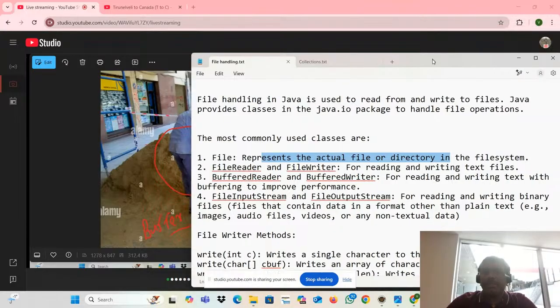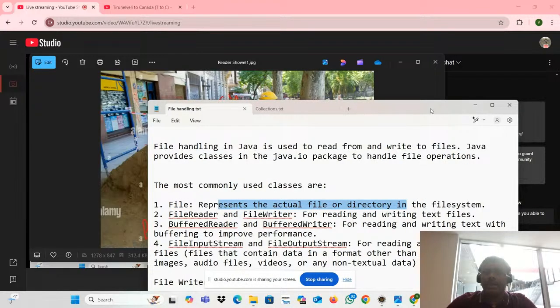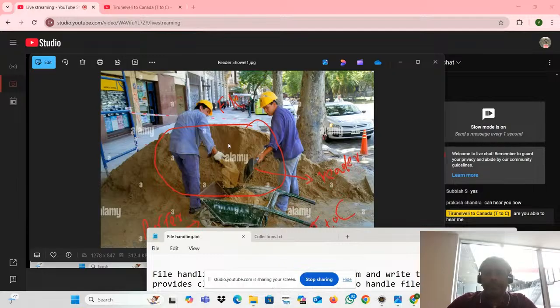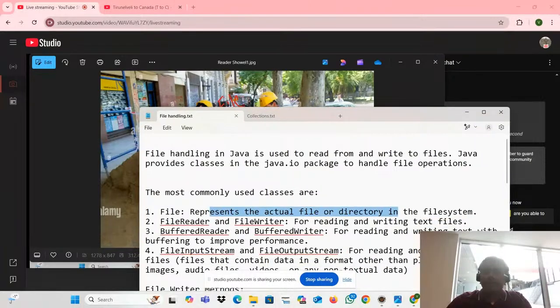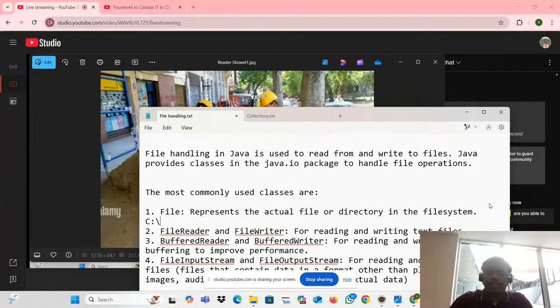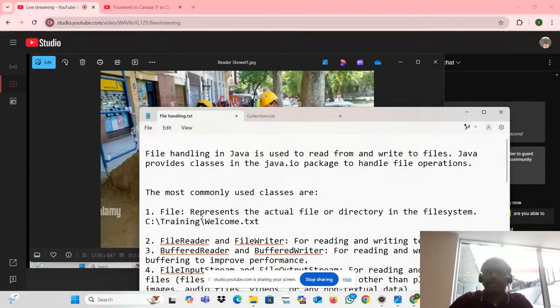So instead of file system, here is what we are saying. Where is your sand located actually? My sand is located somewhere in front of the shop. In front of the shop, that is a location. Similarly, these guys, what will they do? They will say directory. What is that? Training folder. And file name is welcome.txt. That is a location, right?